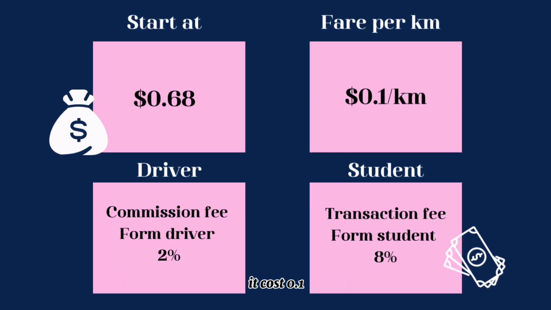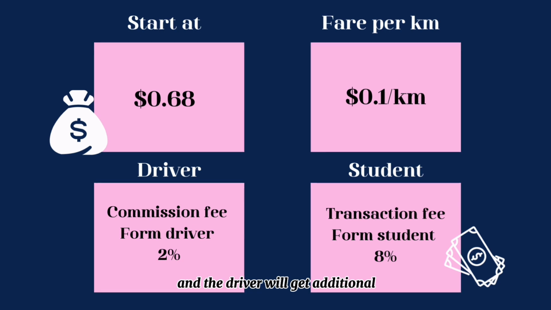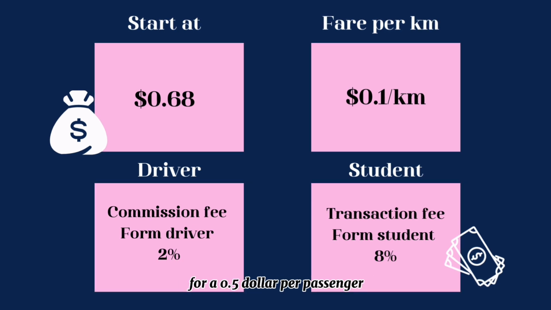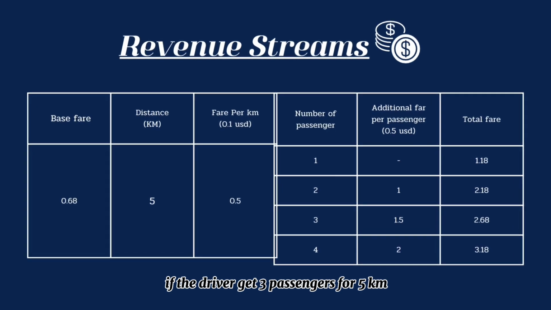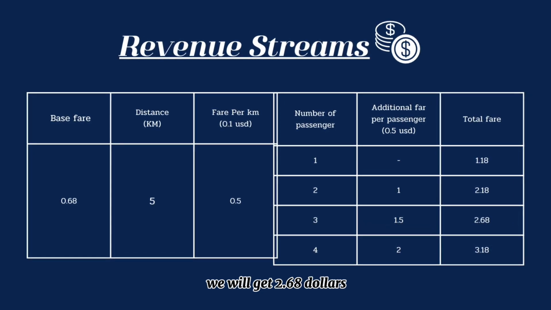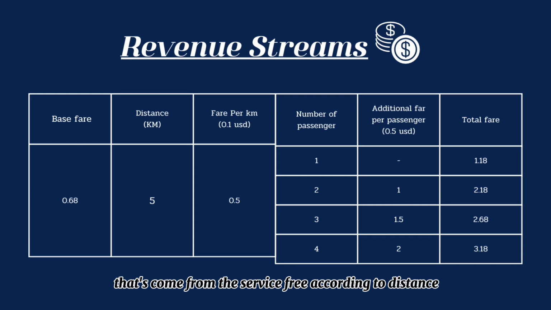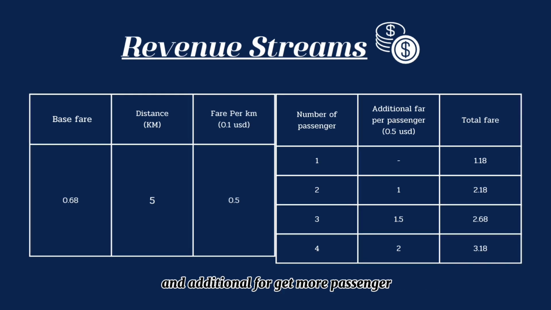It costs $0.10, and the driver will get an additional fare of $0.50 per passenger, which means from the table, if the driver gets 3 passengers for 5 kilometers, we will get $2.68. That comes from the service fee according to distance and the additional fare from getting more passengers, but that is the income before deduction for the driver.